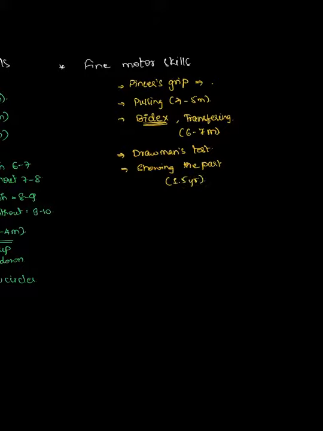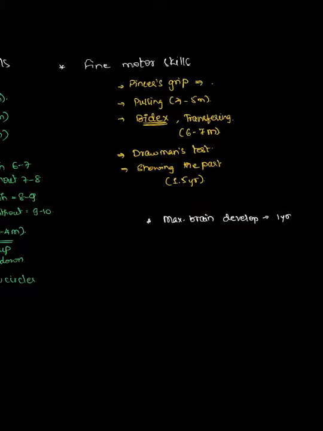Remember that maximum brain development, the myelination process, will be complete by the age of just 1 year itself.